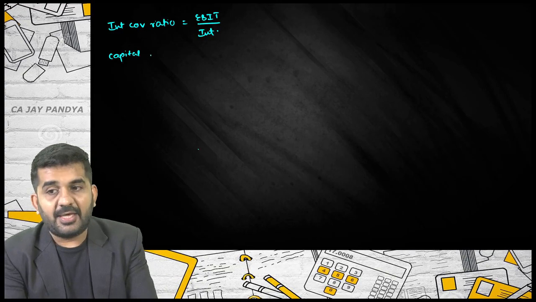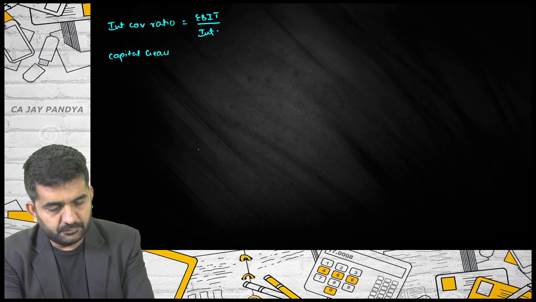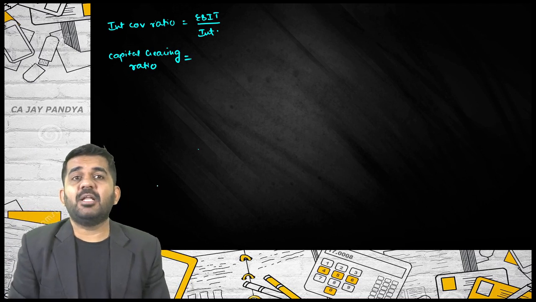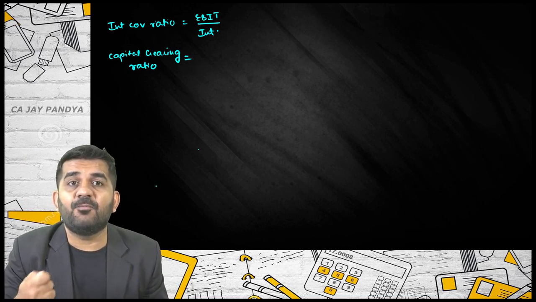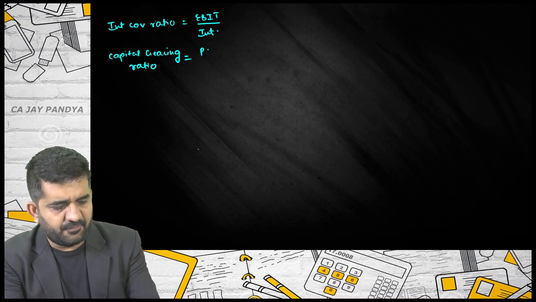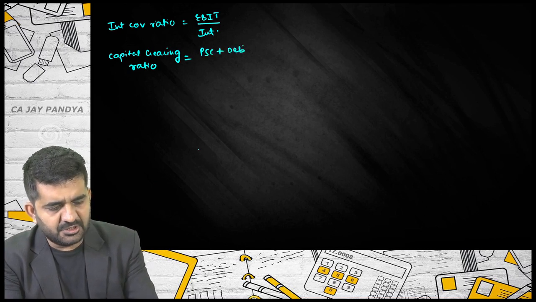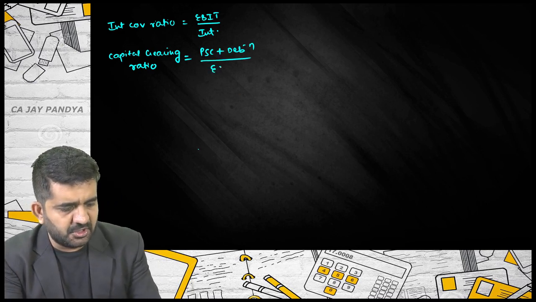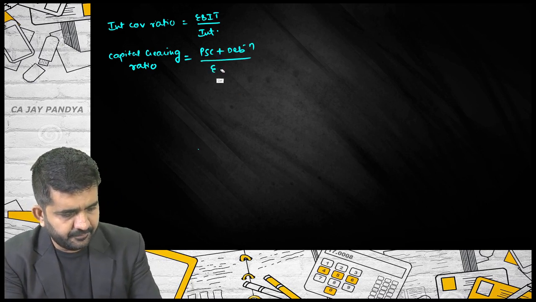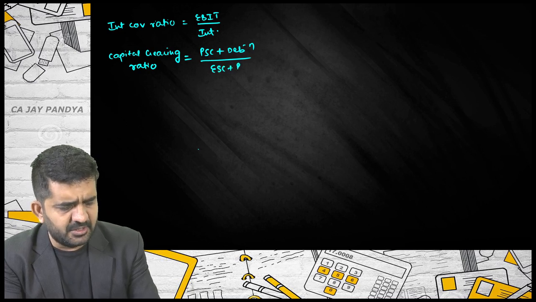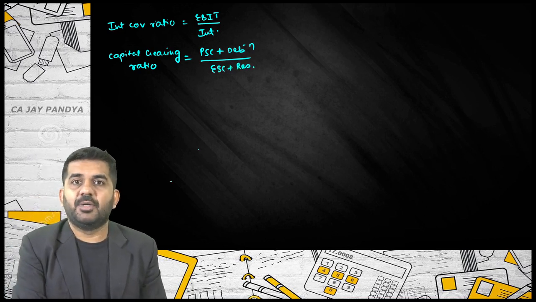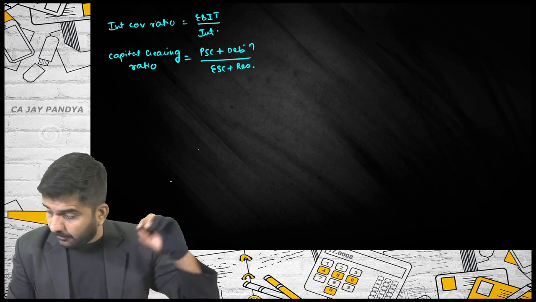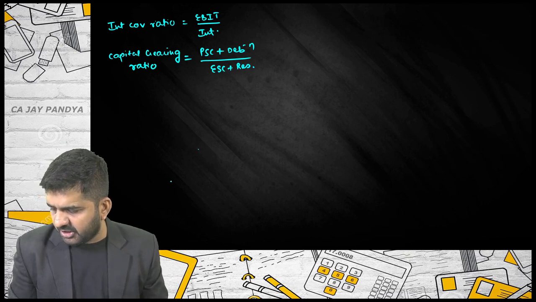Yes, capital gearing ratio. What was capital gearing ratio? Capital having fixed rate of interest like preference share capital and debentures, divided by capital not having fixed rate of interest, which is nothing but equity share capital plus reserves. Reserves is a part of equity. So these are the formulas that we have done in question number part 2, that is based upon ratios.